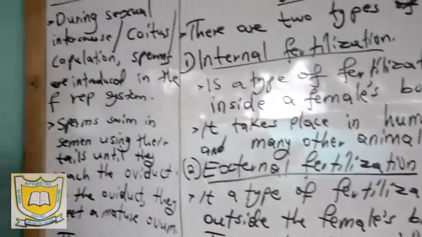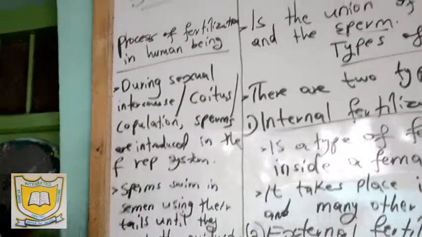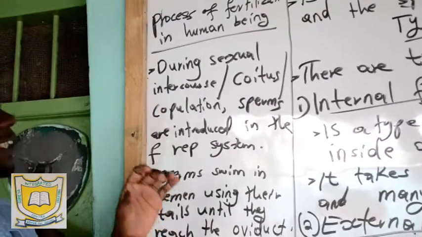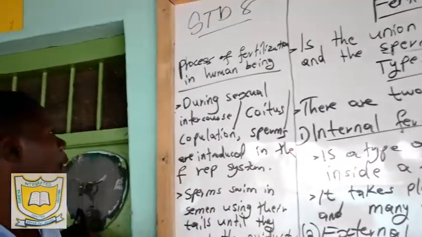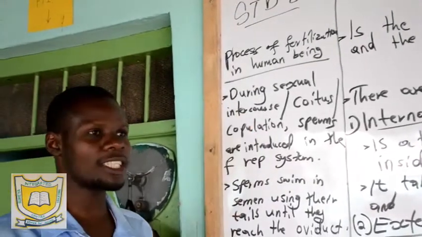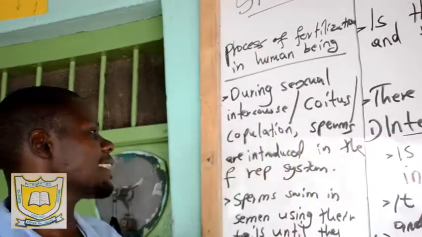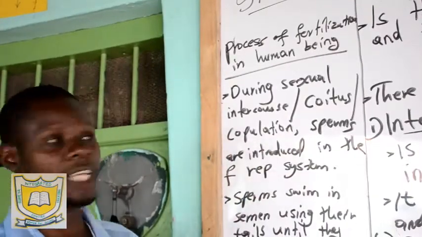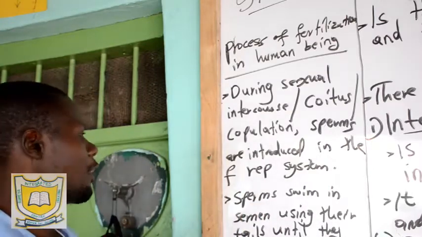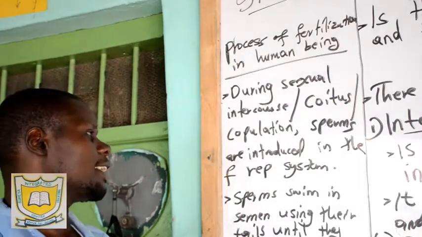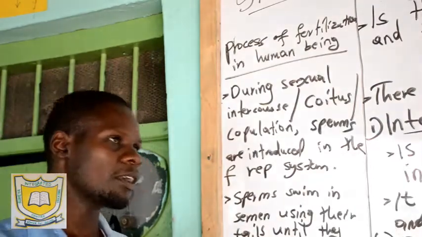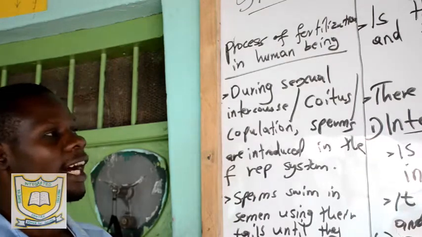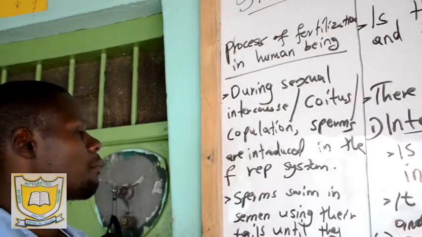You find that fertilization in human beings, specifically, I want to talk about human beings, takes place in the oviduct or the fallopian tube. You find that during sexual intercourse, which is also known as coitus or copulation, sperms are introduced into the female reproductive system by the penis.